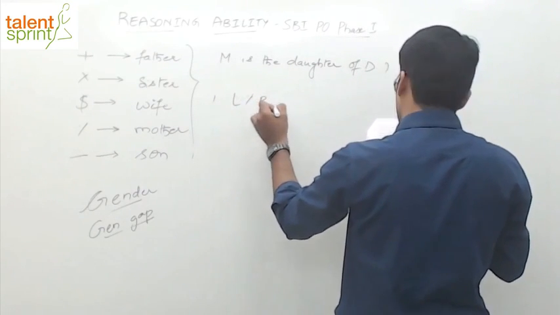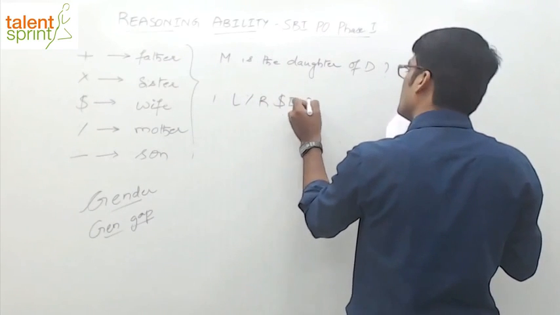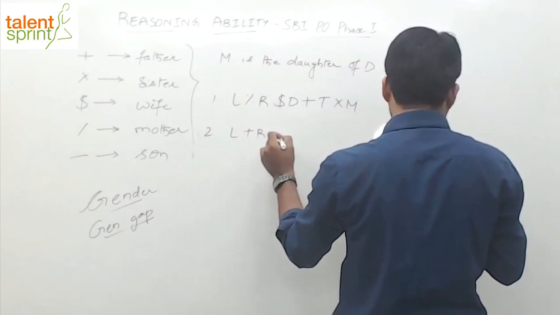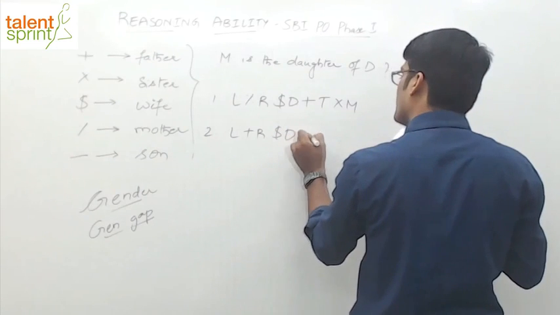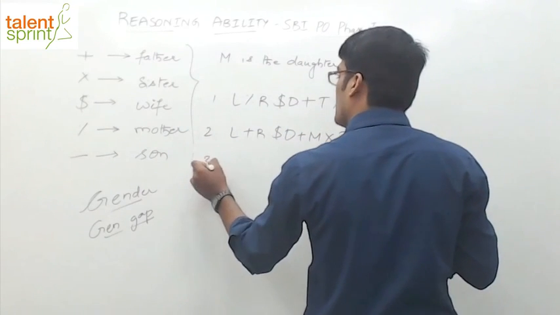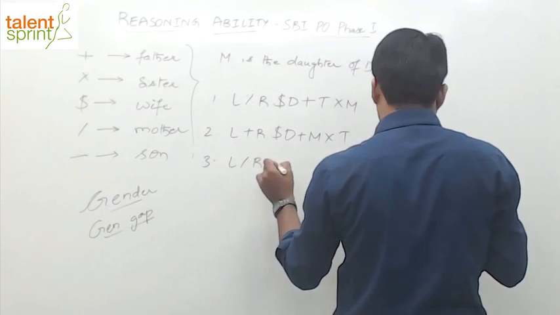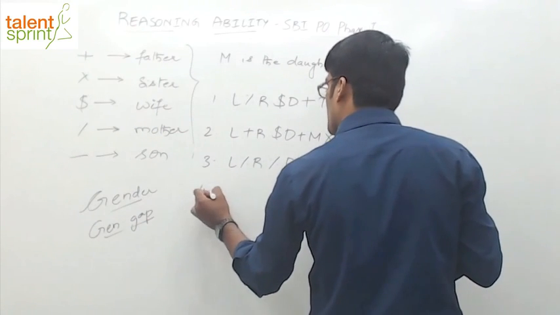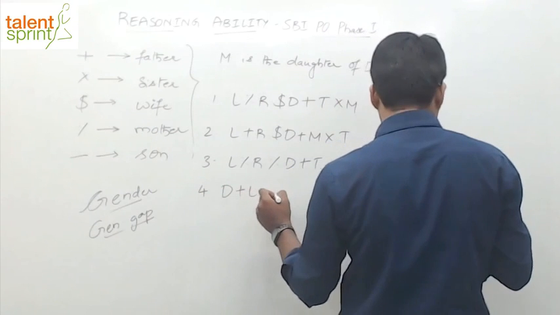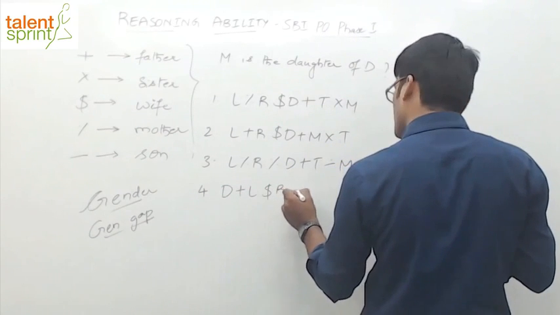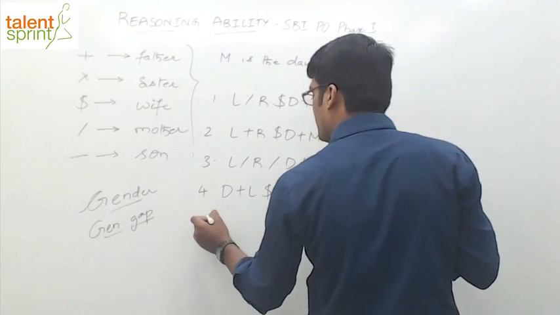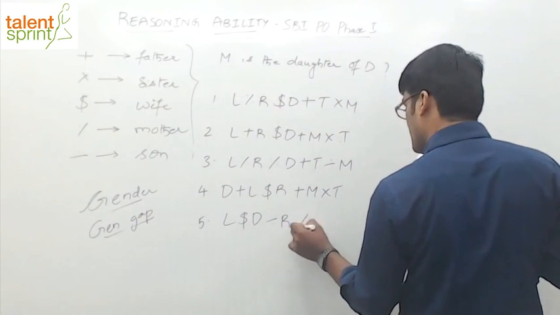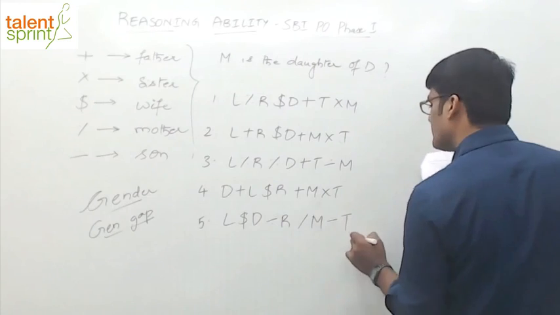First option, L % R $ D + T * M. Second option, L + R $ D + M * T. Third option, L % R % D + T / M. Fourth option, D + L $ R + M * T. And last one, L $ D / R % M / T. So these are the 5 options.